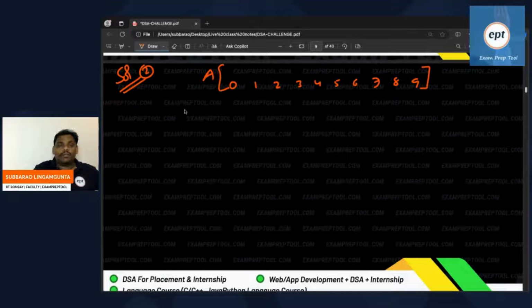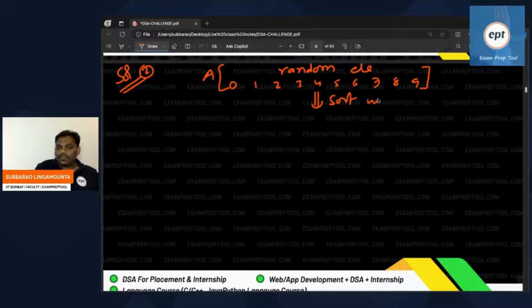And remember it is a sorted array. But in the problem, it is not given as sorted. There is one array with some random elements. Then what you do is sort it first.